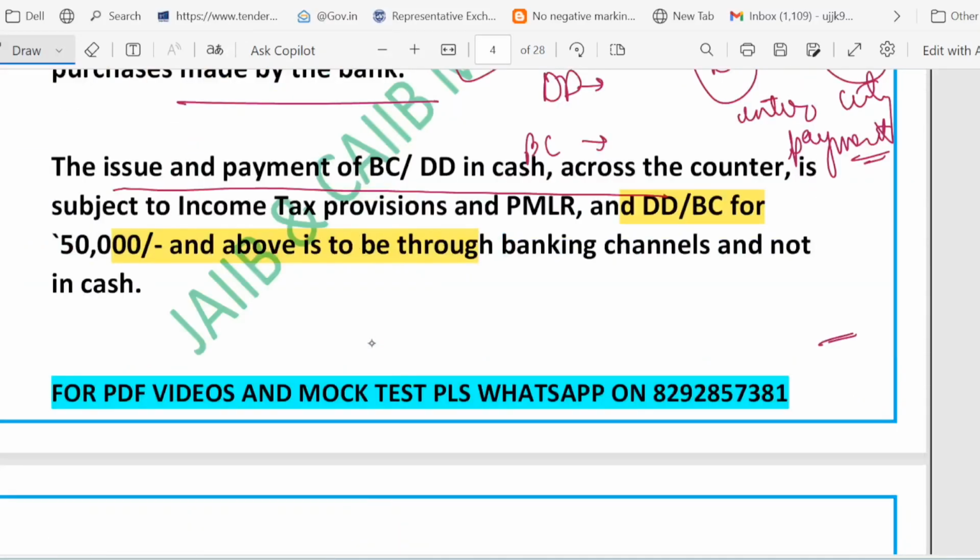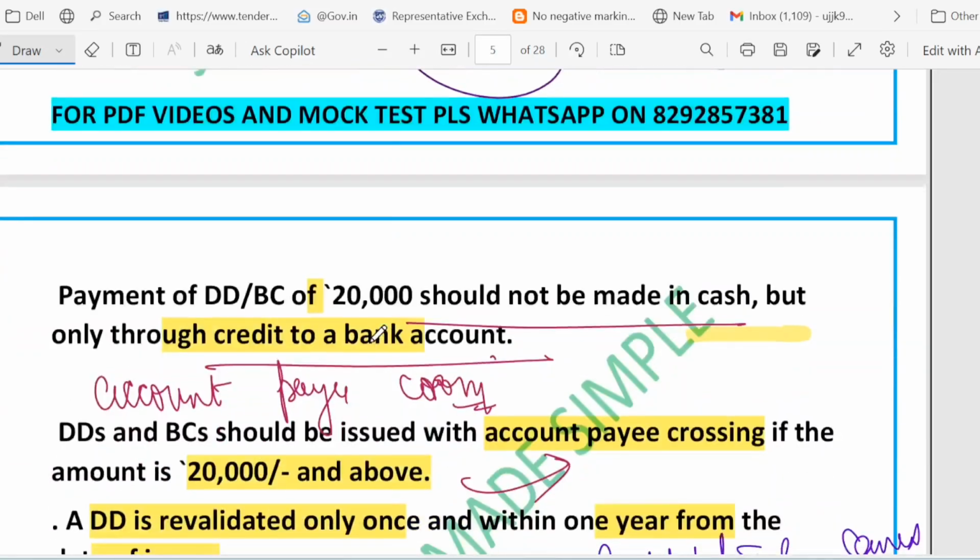What I told you is that a DD or BC of 50,000 plus must go through the bank. No cash. It must go through the bank, and in this case no cash is there. And then if it is a DD or BC of 20,000 plus, account payee crossing is required. Right. So for 20,000 plus, account payee crossing is required.